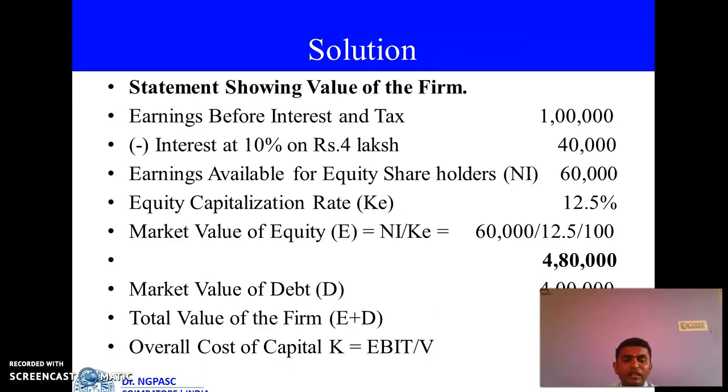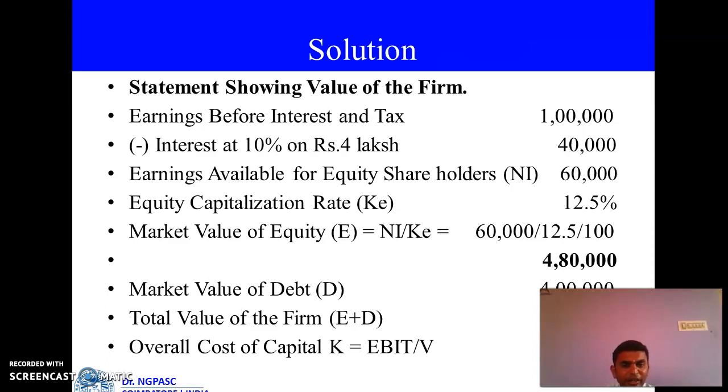Are you clear? So this is what we have to calculate. Once again I tell you how to calculate the overall cost of capital. K is equal to EBIT divided by V. EBIT value is 1 lakh. Then V value is 8,80,000. Therefore 1 lakh divided by 8,80,000, you get 11.36%.